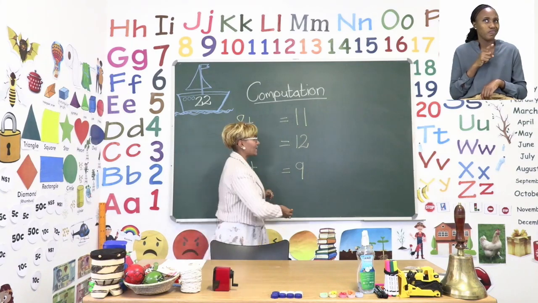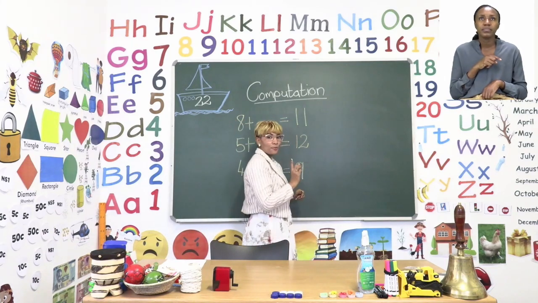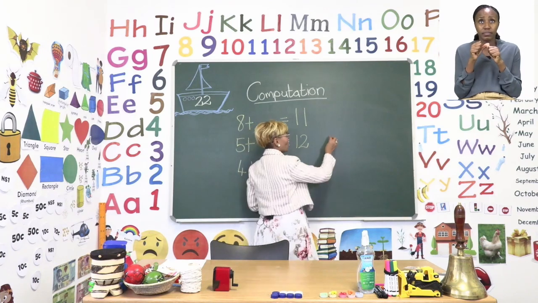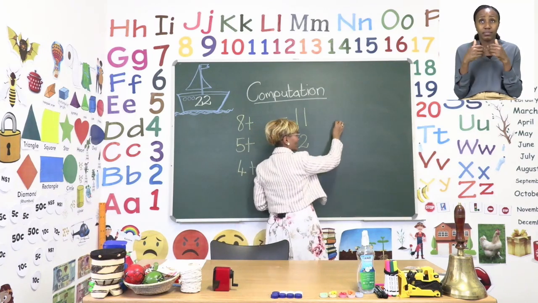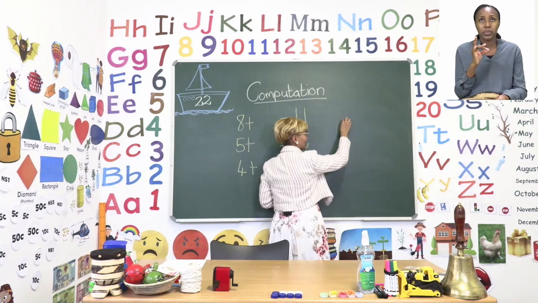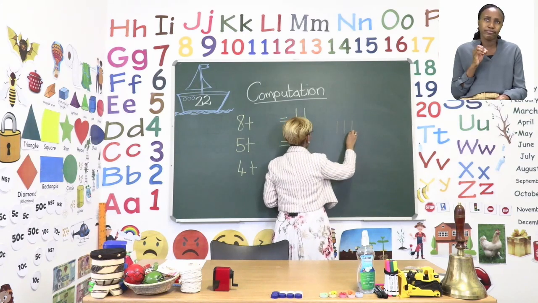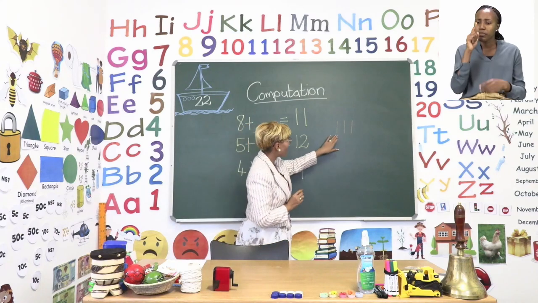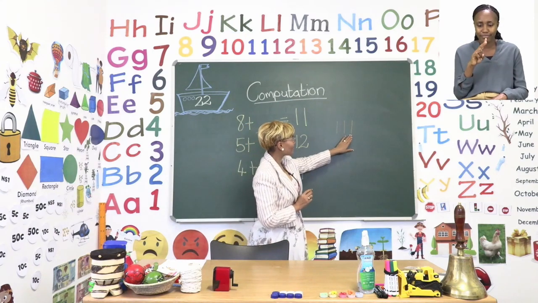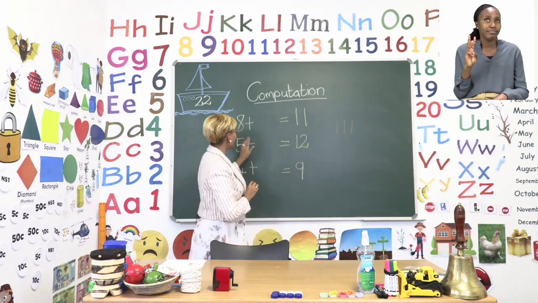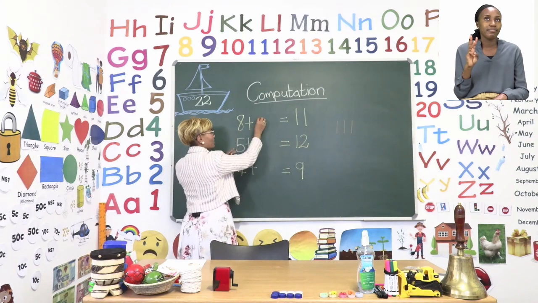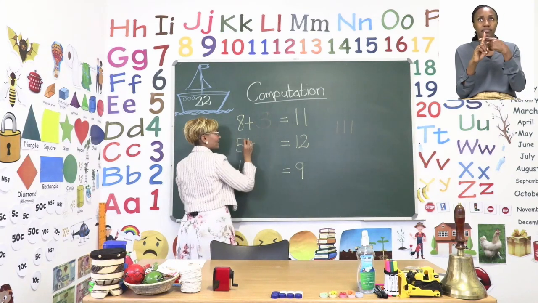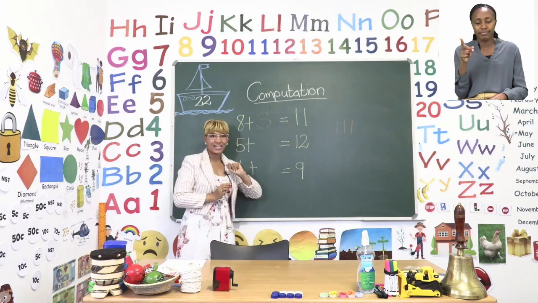Now let's count. Remember, we start our count after 8. So then we say 9, 10, 11. Right. And how many lines do we have? 1, 2, 3. So now we can say 8 plus 3 is equal to 11.